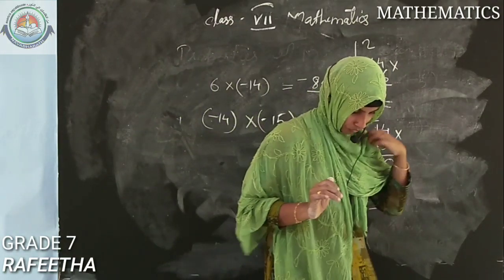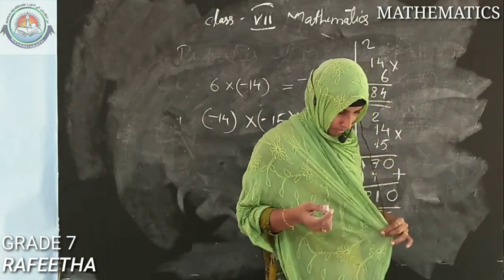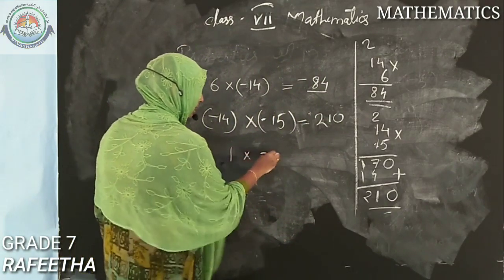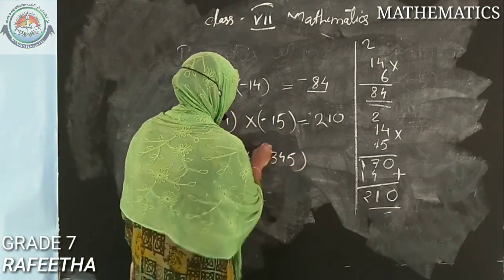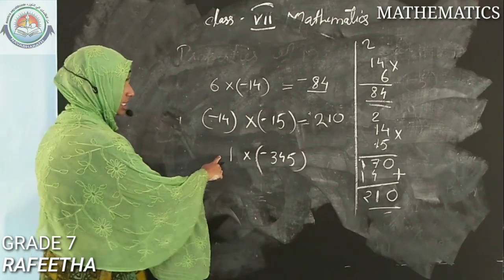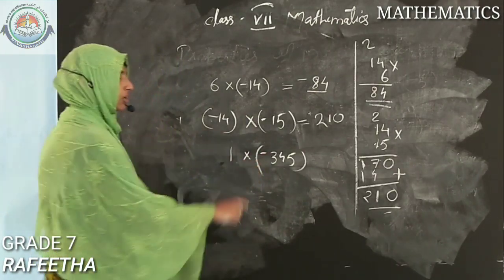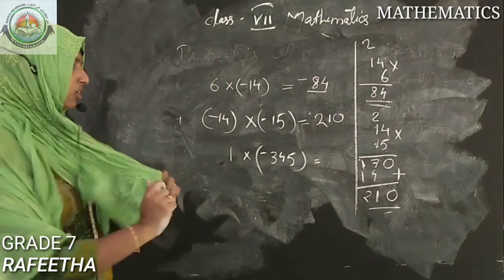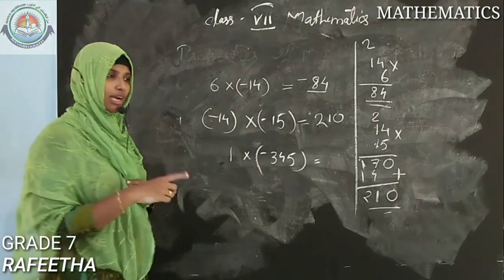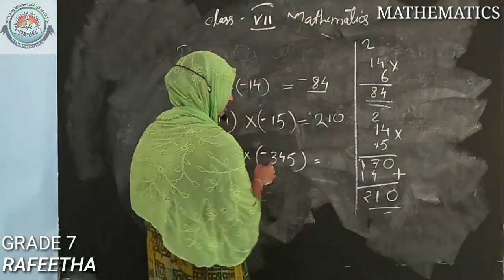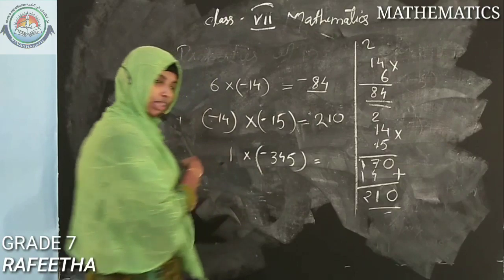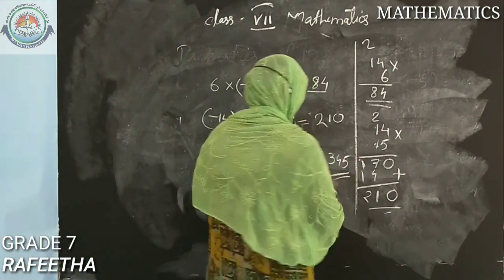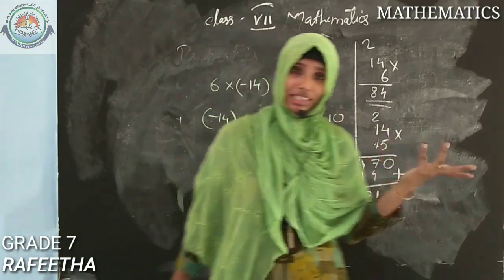Okay, so next we can do the next problem, that is 1 into minus 345. What will be the answer? Here 1 is positive and the other is negative. By the identity property we studied, whatever number we multiply with 1, the answer will be the same. What is the integer we have given to multiply with 1? Minus 345. So the answer will be minus 345. Students, are you getting what I am telling?